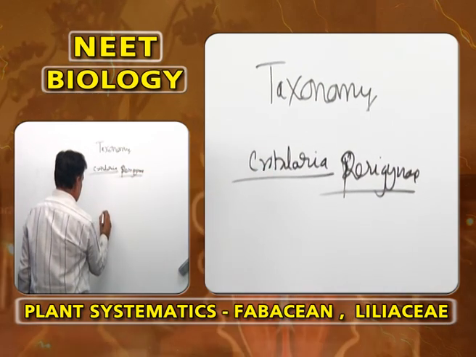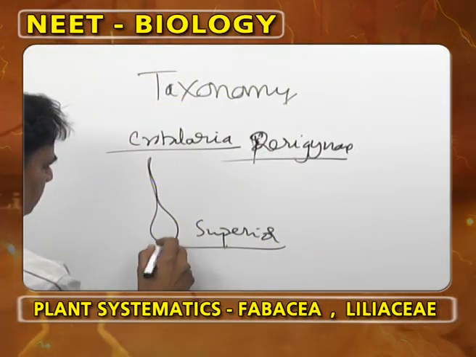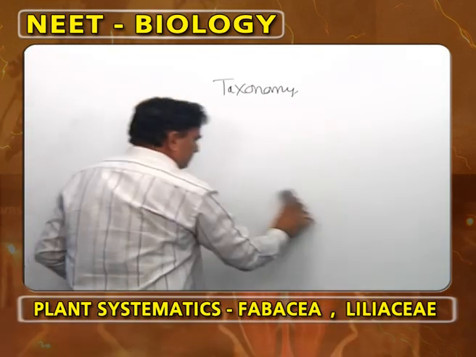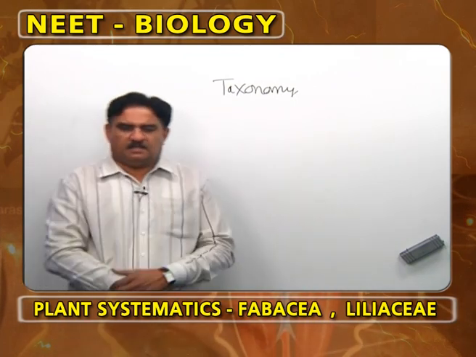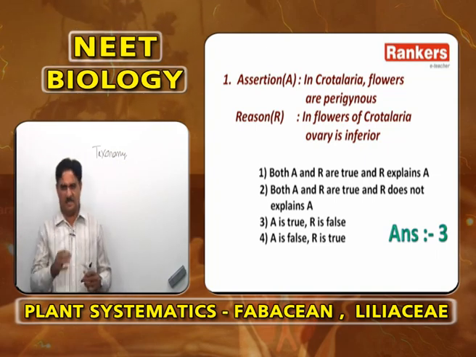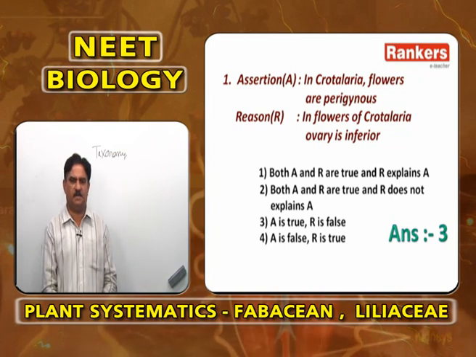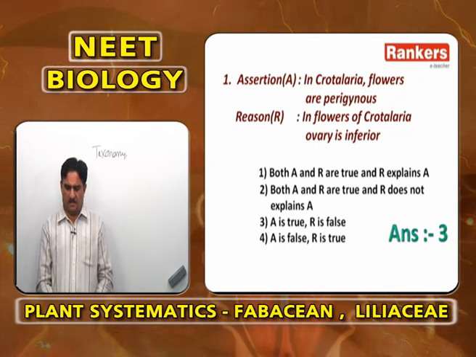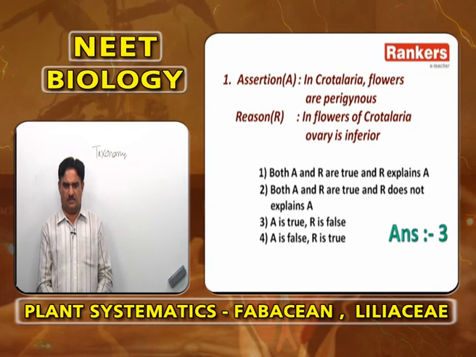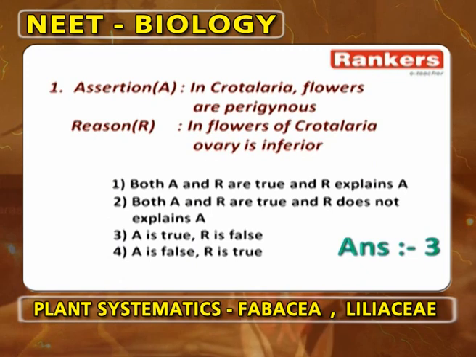But in Crotalaria, below the ovary there is a stalk present, which makes the ovary superior. So because of the presence of the stalk at the base, the ovary is superior. So in this assertion, the first is correct: in Crotalaria, flowers are perigynous. Thalamus is cup shaped, ovary is present at the center attached only at the base, remaining floral parts at the rim of the thalamus. Position of ovary is half superior or half inferior. But the statement that in Crotalaria the ovary is inferior is wrong. Ovary is always superior. This is the only plant in Fabaceae with superior ovaries. So the answer is 3, A is true, R is false.